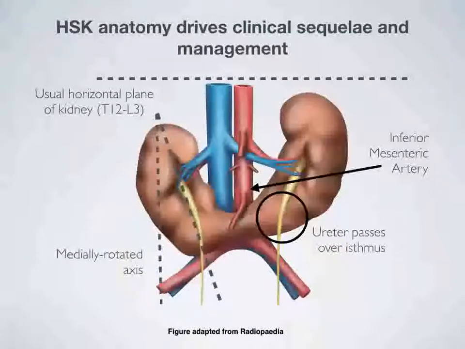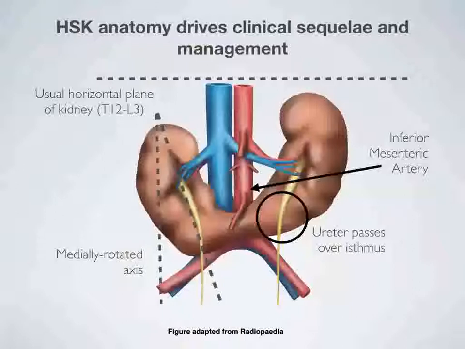The fully developed horseshoe kidney has several key anatomical differences in comparison to normal kidneys, which have important implications for clinical presentation as well as clinical management. First, during the rise of the kidneys from the pelvis, the horseshoe kidney isthmus is caught at the inferior mesenteric artery. This results in a low-lying kidney in comparison to normal kidneys.